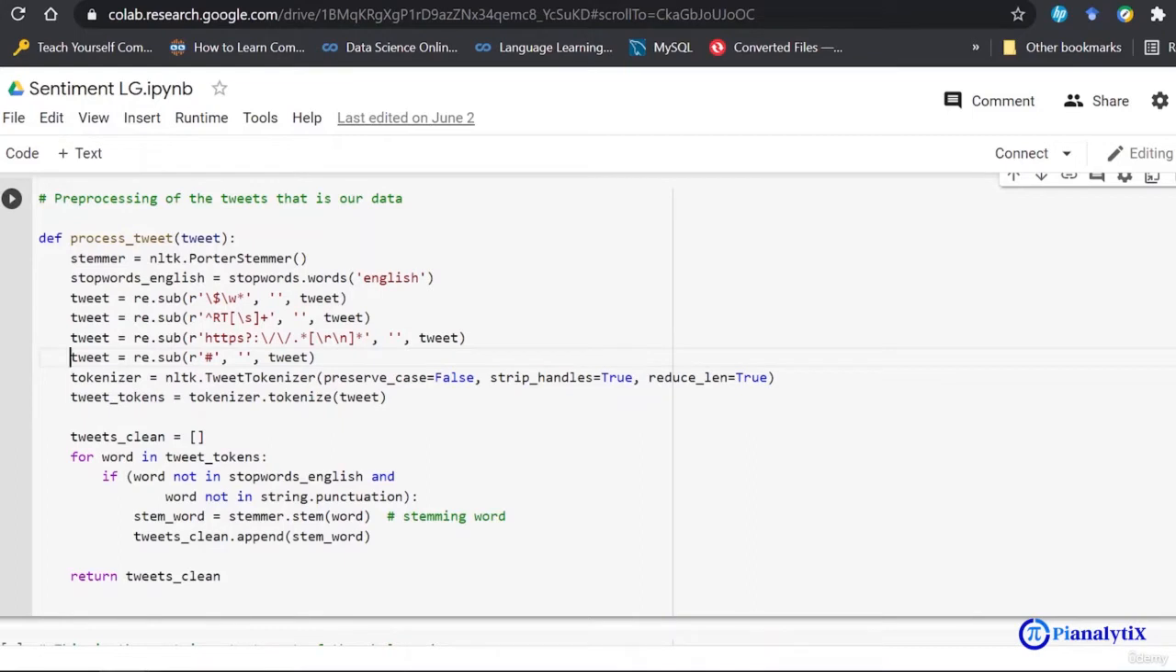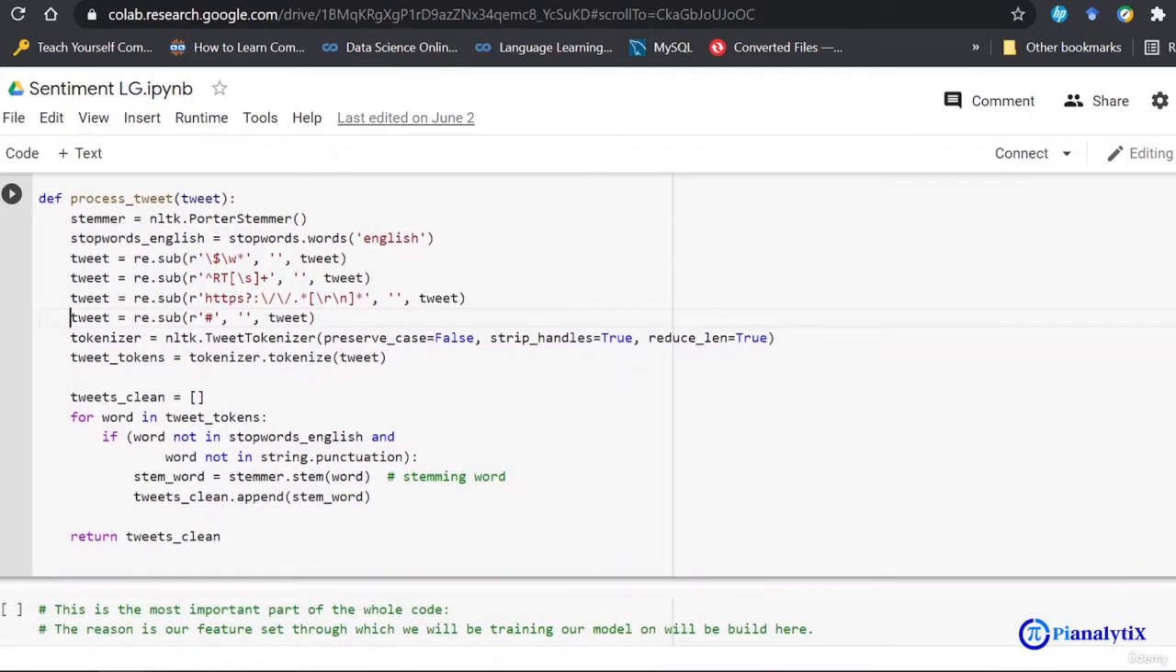After that, you can see the tokenizer, or tweet tokenizer. Tokenizing is a function where we take a string as input and return a list of the words that were in the string. For example, you can take a string, let's say, I am learning. The output of my tokenizer would be a list of 3 words: I, am, learning. And we are using that function. Now the next thing is we are using a for loop for further cleaning.